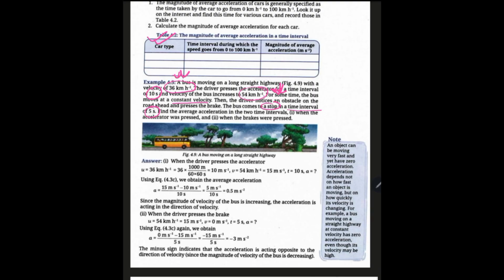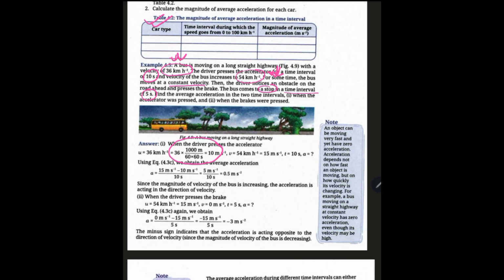Then 54 kilometer per hour is again changed to meter per second. You should see how kilometer per hour is changed to meter per second.